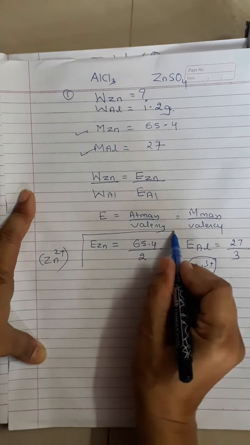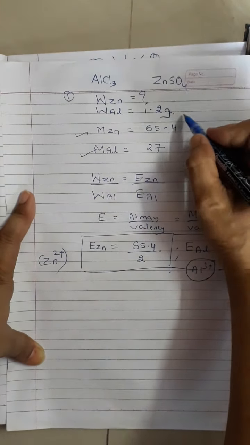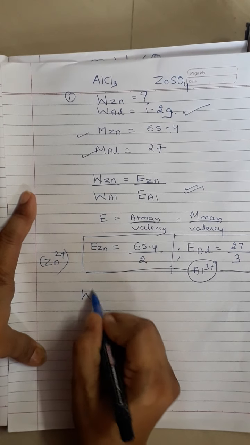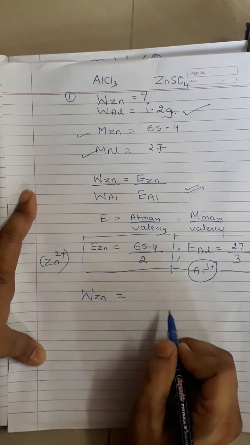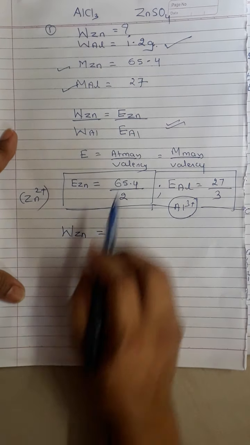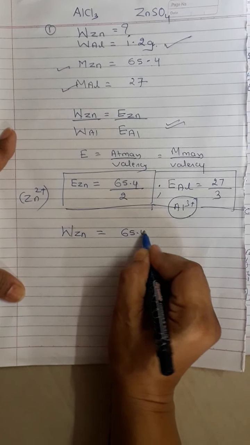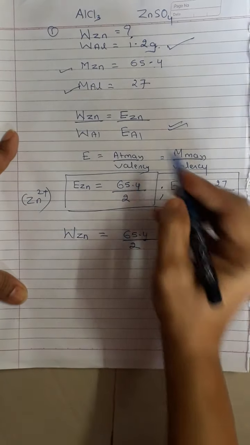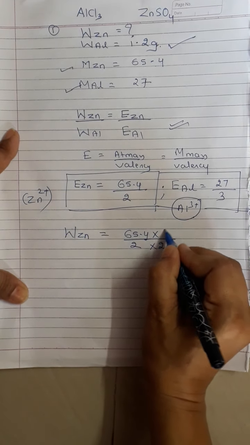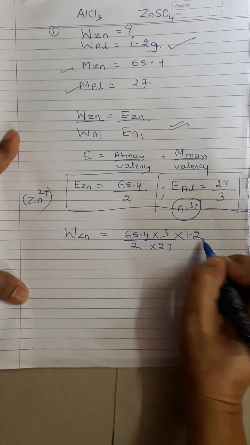Now I will substitute this, and also substitute the mass of aluminium in this formula. So I get mass of zinc is equal to 65.4 upon 2, I put the value of EAl, which is 27, and 3 goes up, and here we have the mass of aluminium, which is 1.2.